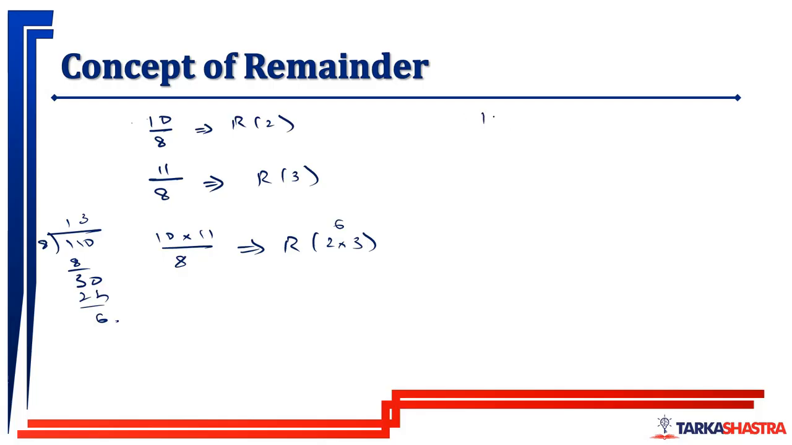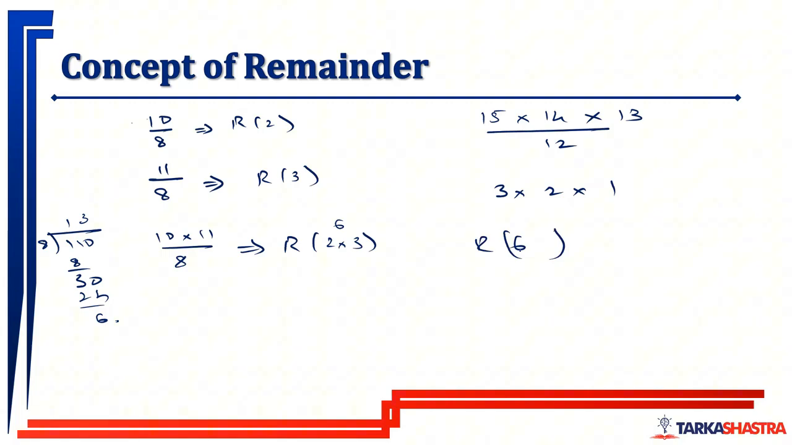So 15 into 14 into 13 divided by 12. What will be the remainder? Here the remainder will be 3. Here the remainder will be 2. Here the remainder will be 1. Overall remainder will be 6. Here as well, overall remainder will be 6.